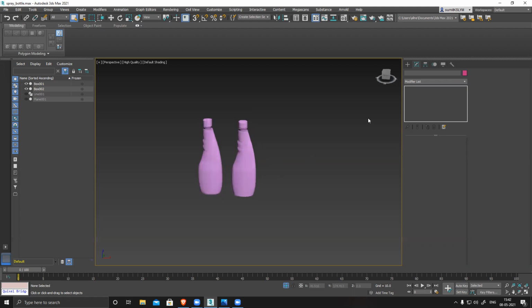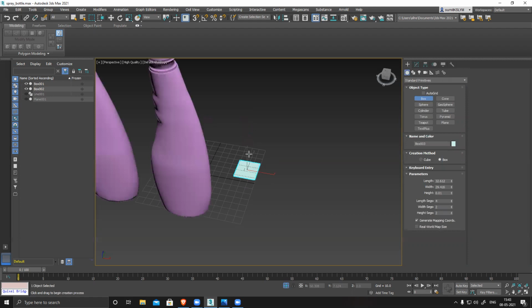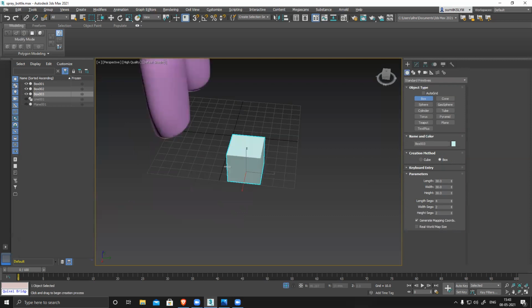Traditionally, suppose we have a box and we want to convert that into a circle. I'll explain that also. I create a box, a perfect cube, with 3 segments on each side.